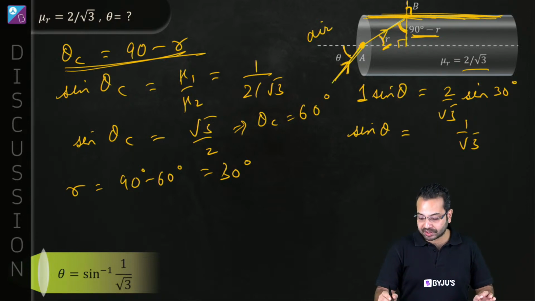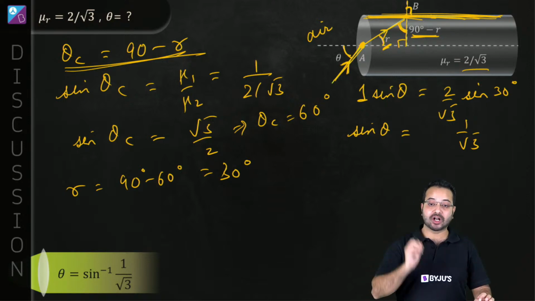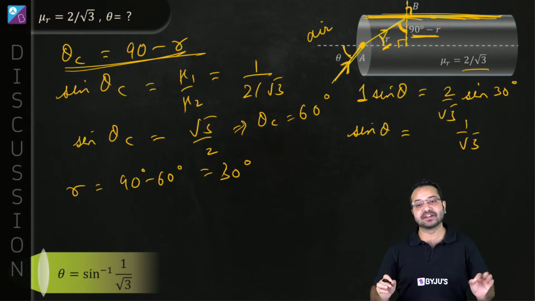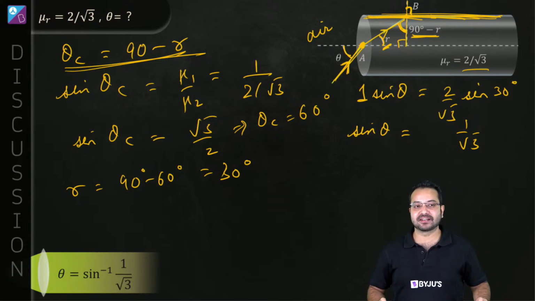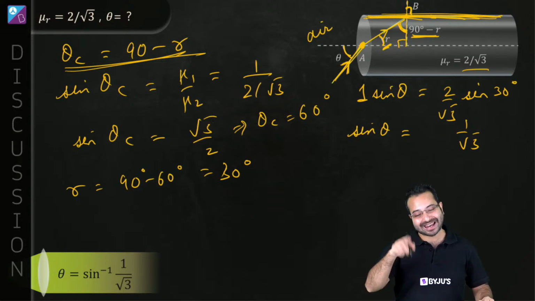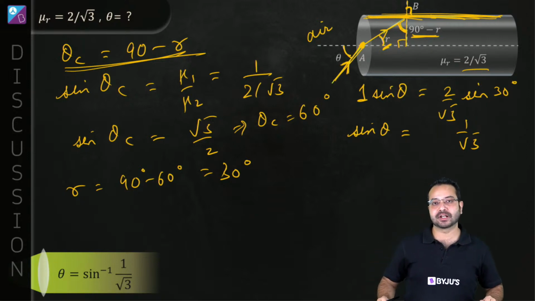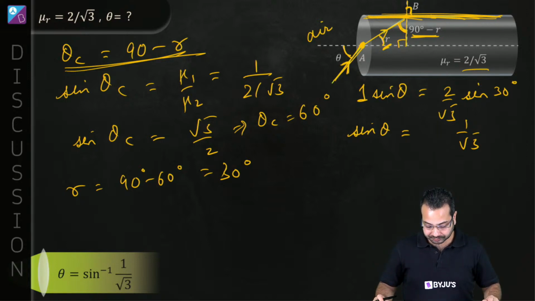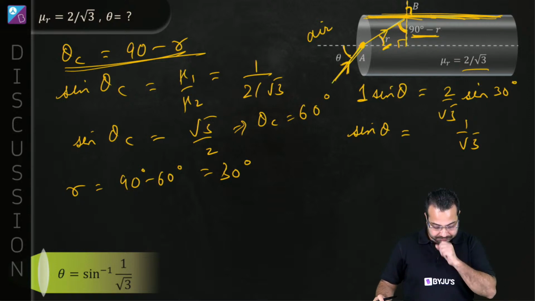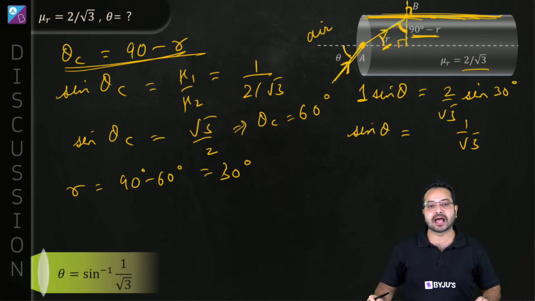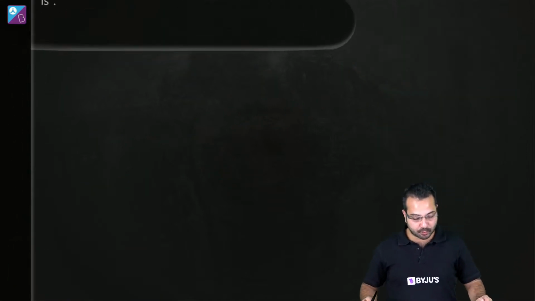Alright, but what is the important thing? What is the concept involved here? The concept involved here is critical angle. In the previous question also we used critical angle. Critical angle is in fact a very critical topic for JEE. Okay, we have had many questions from critical angle, because critical angle and total internal reflection are really related concepts. So you can get questions which have a combination of these two concepts. Okay, so I hope this is clear and you have noted down in your concept checklist critical angle. Alright, perfect. Let's move forward.